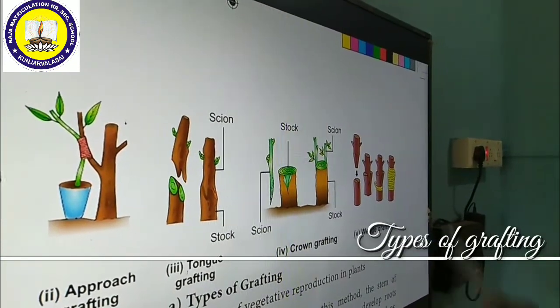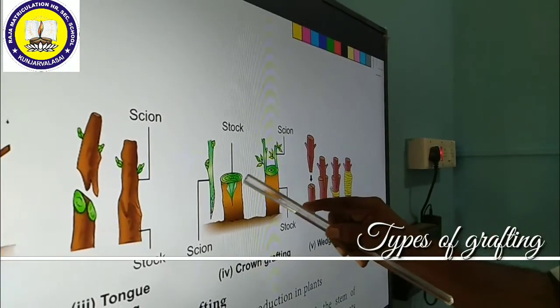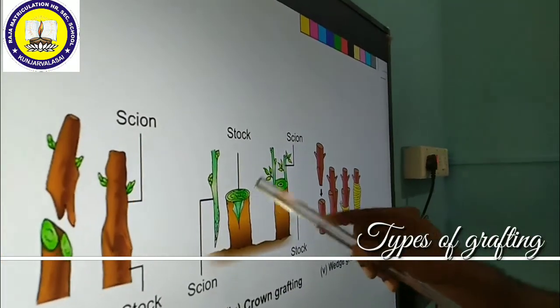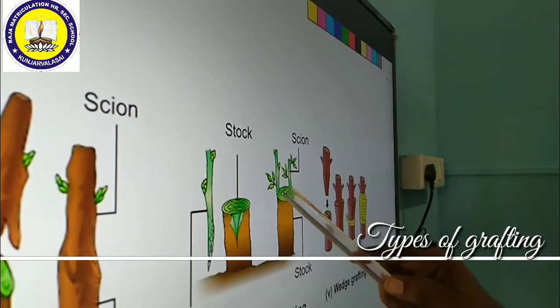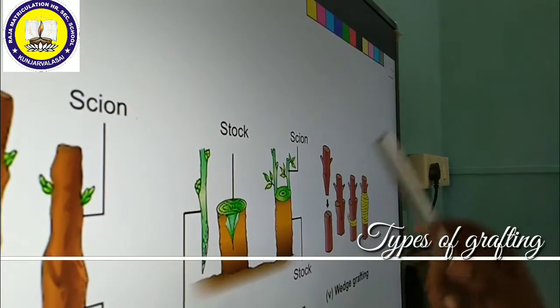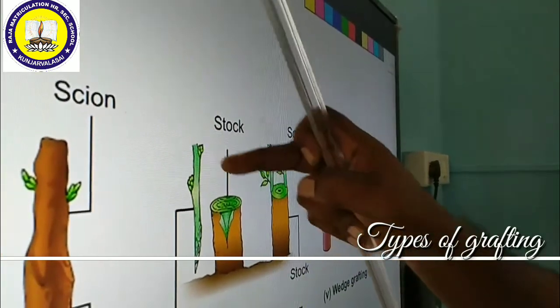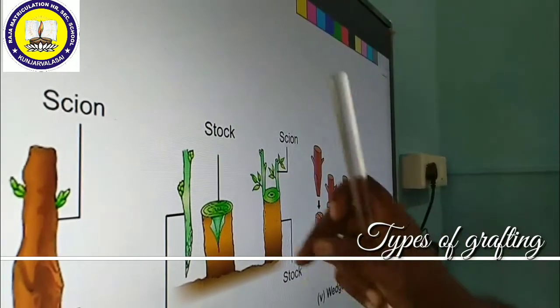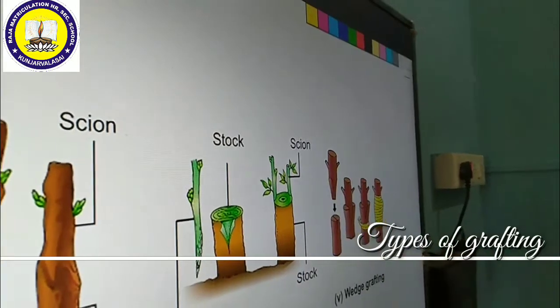Another one is ground grafting. Ground grafting has a large stalk. This stalk can have plenty of scions inserted. We make a lot of wedge-shaped scions, which are very useful plants for us. They have to be inserted in as large a number as possible. This scion can be inserted on this ground stalk. Such a type of grafting is called ground grafting.